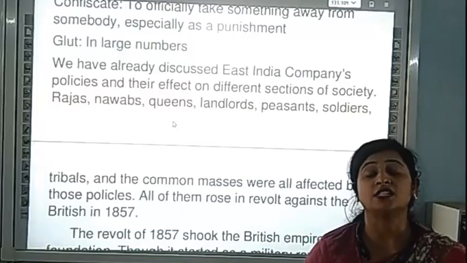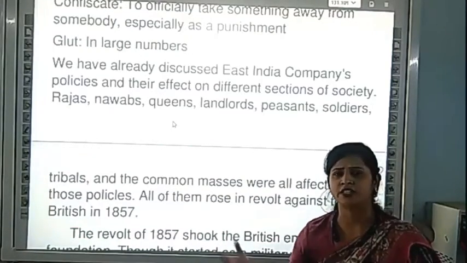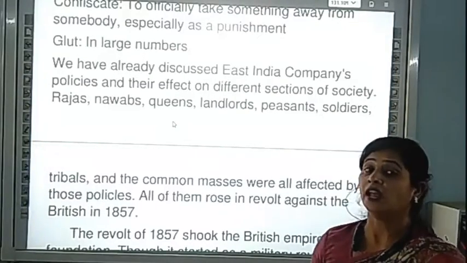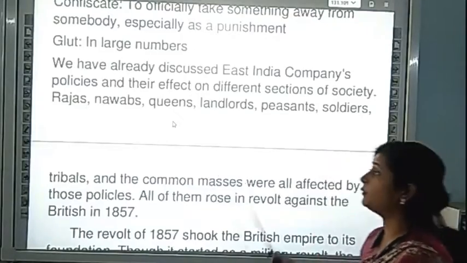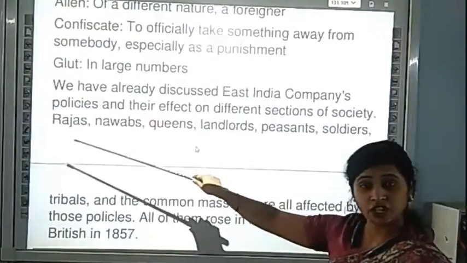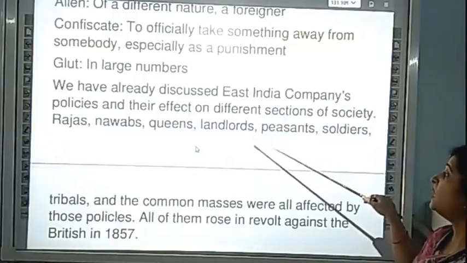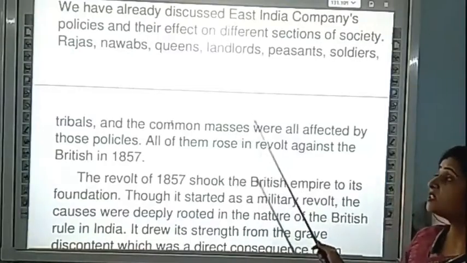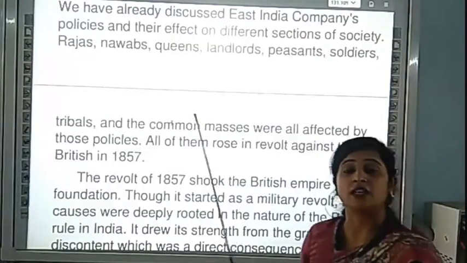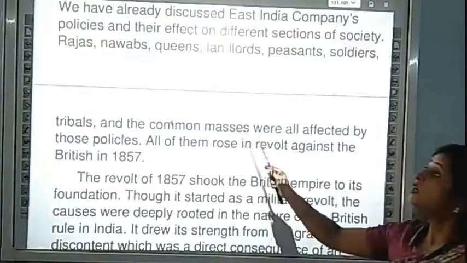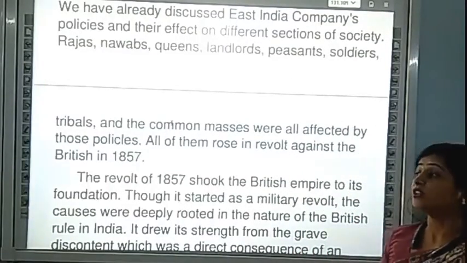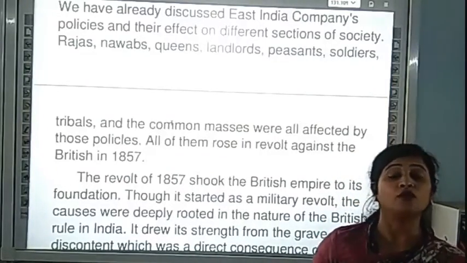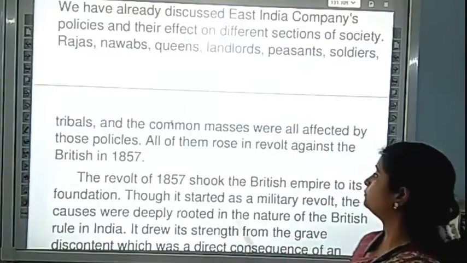The policies of the East India Company at that time affected every section of society in India, like Rajas, Nawabs, Queens, landlords, peasants, soldiers, tribals, and the common masses. There was nobody in our country who was not touched by the British policies. They ruled all over the country and ill-treated every person in our society.